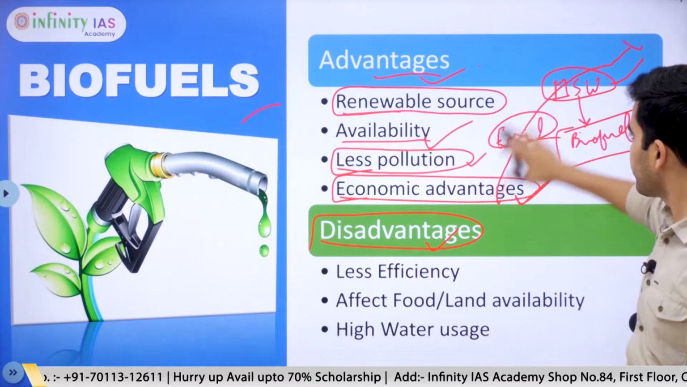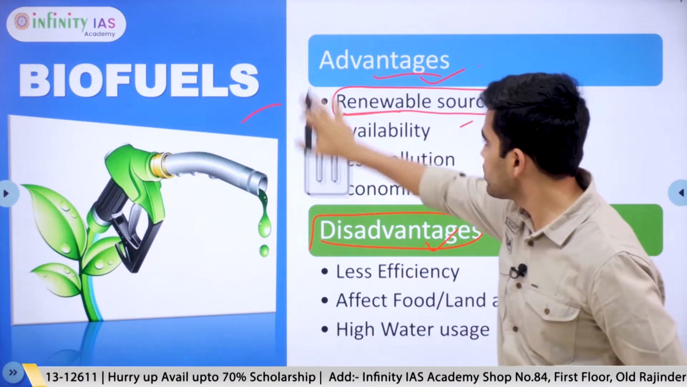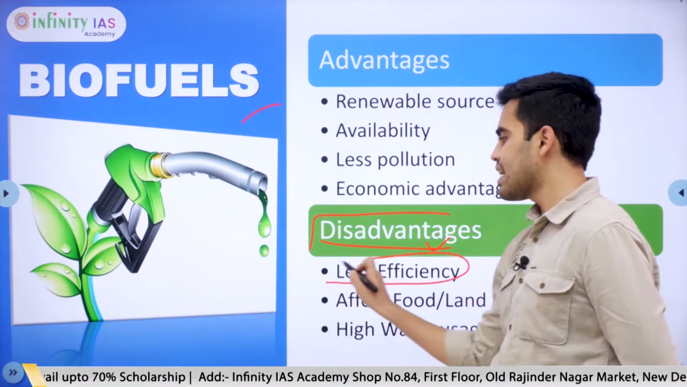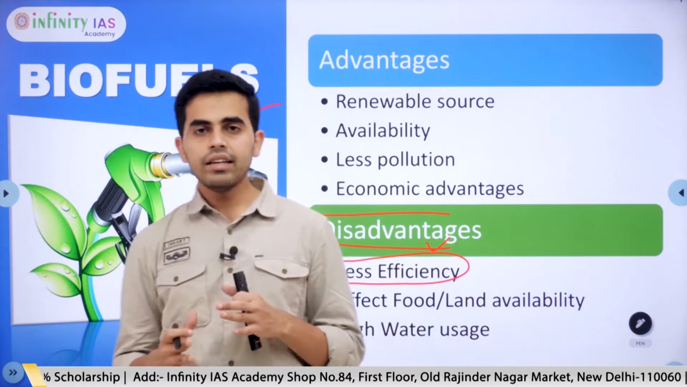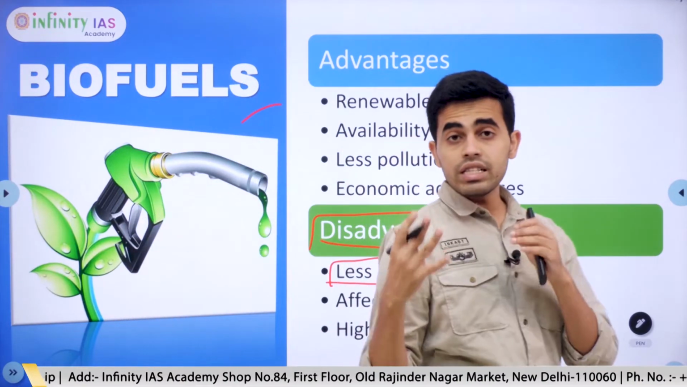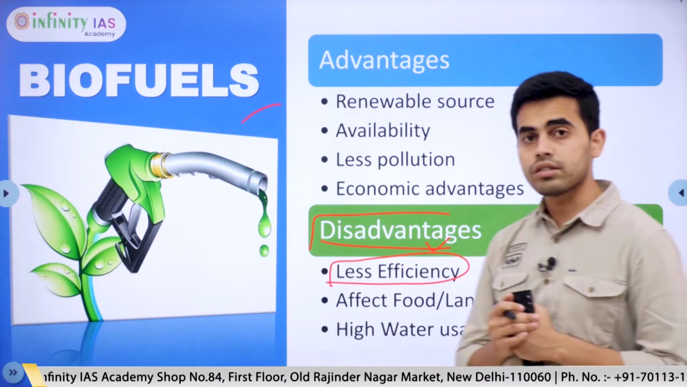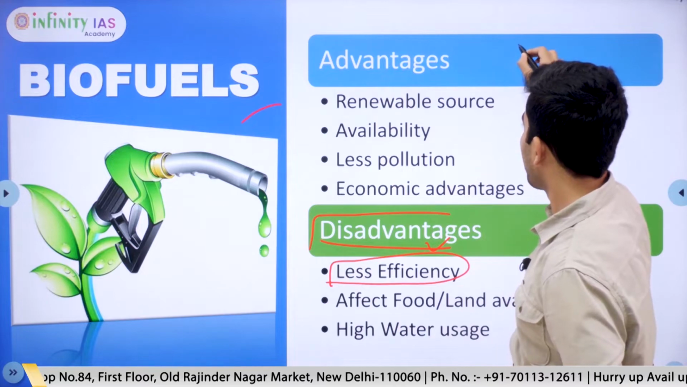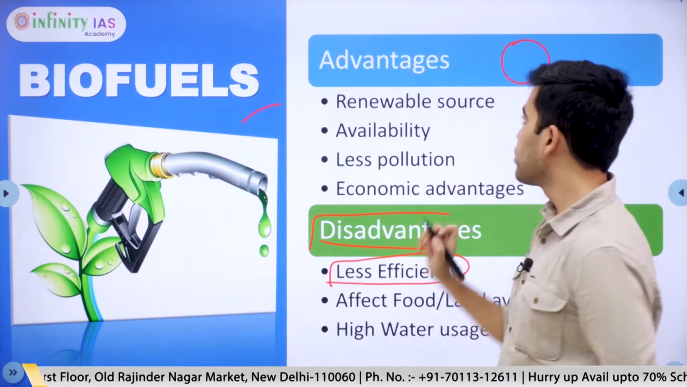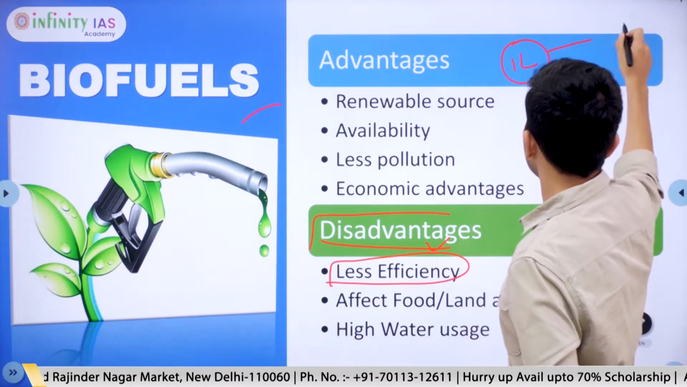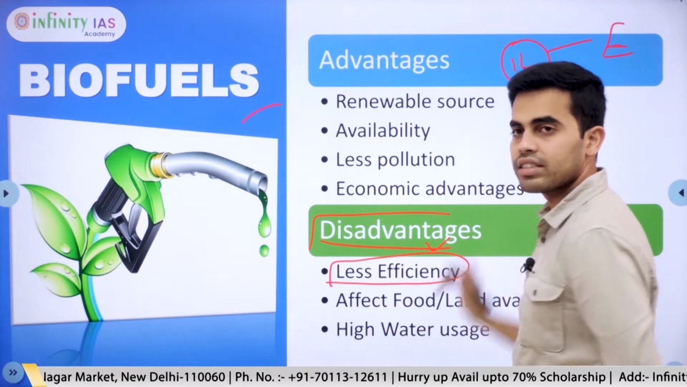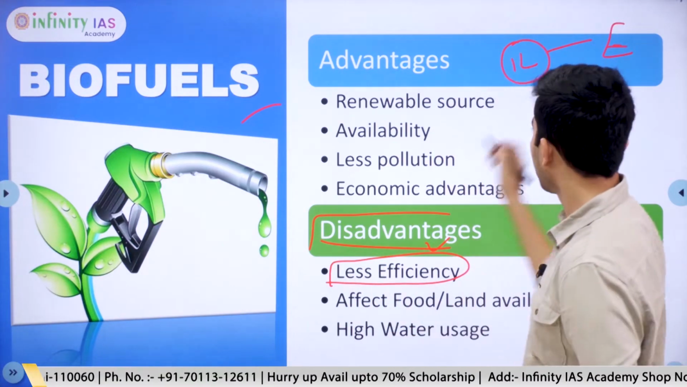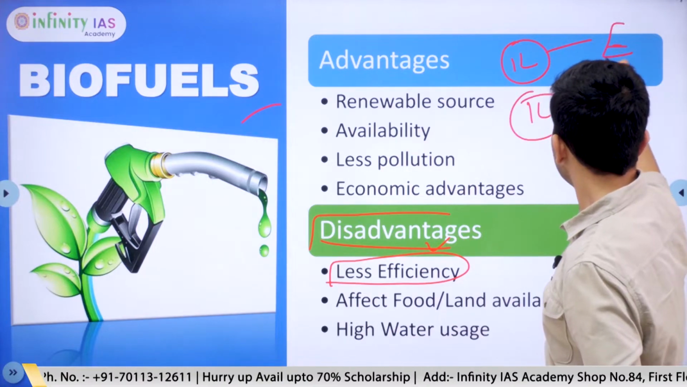After seeing the advantages, there are a few disadvantages with biofuels as well. What are those? Biofuels are less efficient. This is primarily the reason why the use of biofuels is not as much as our petroleum products. So what is less efficient? If we see the amount of energy produced, for example, 1 liter of petrol produces a certain amount of energy.